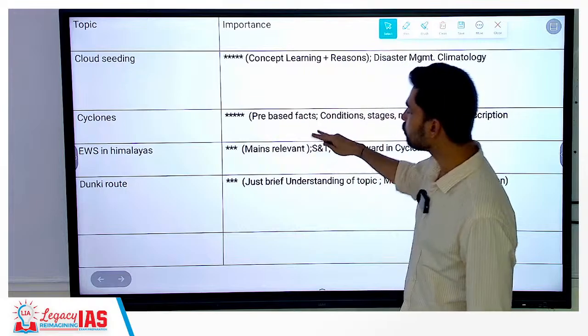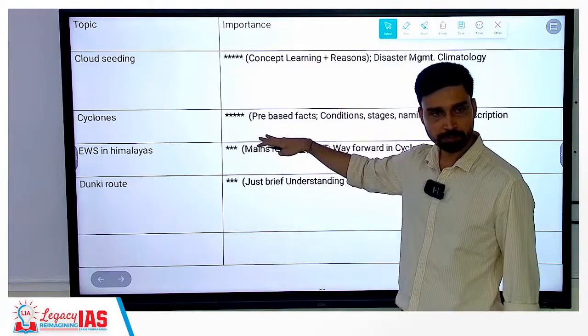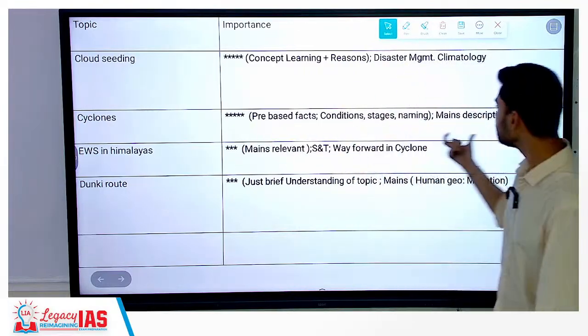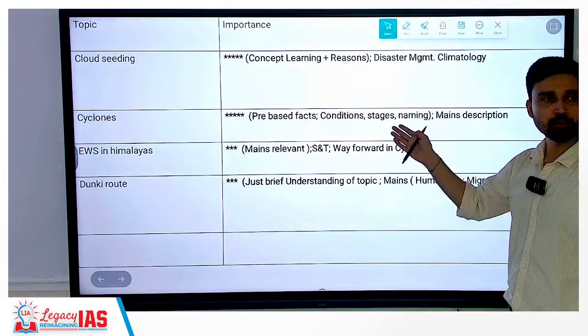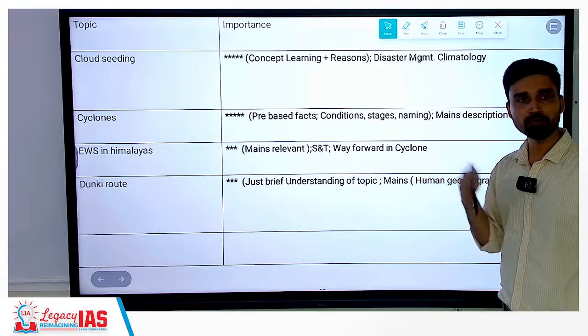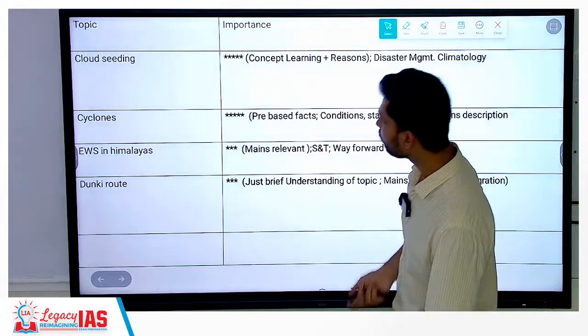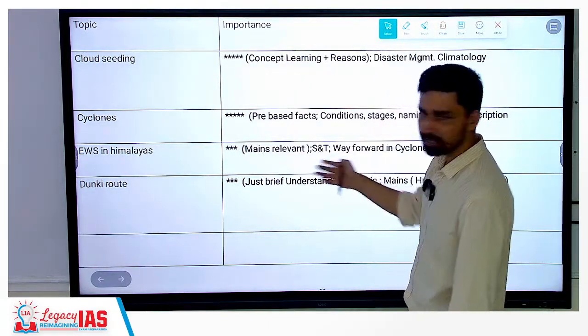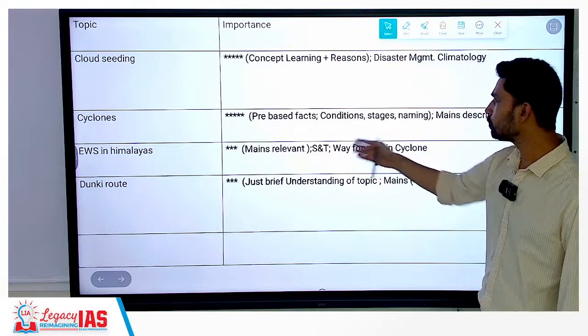You have to prepare these topics from both perspectives, prelims as well as mains. We have seen questions also. They have asked questions related to naming of cyclones, how cyclones are named across the world and all that. EWS in Himalaya is not that important. A question can be asked from the mains perspective and also in science and technology.